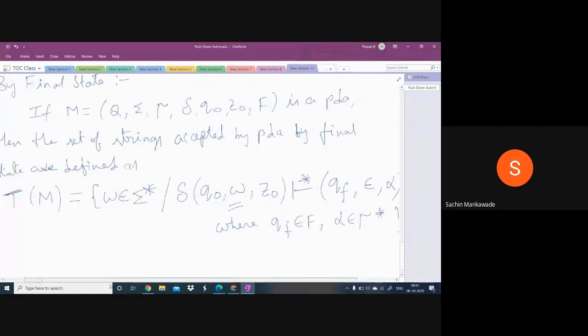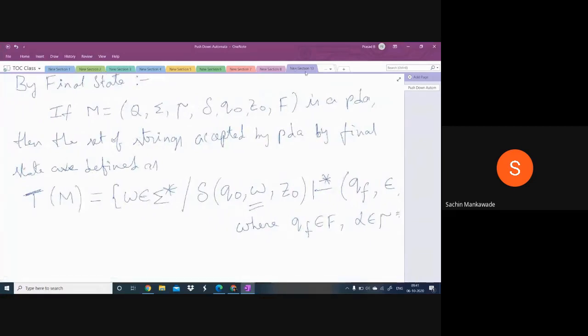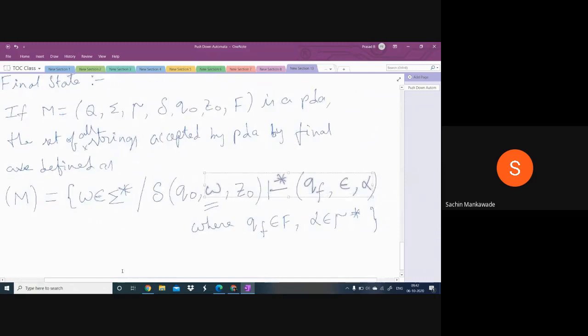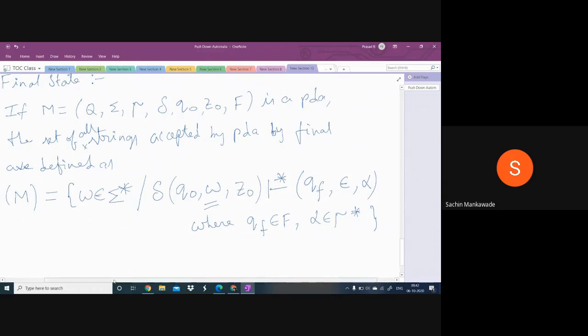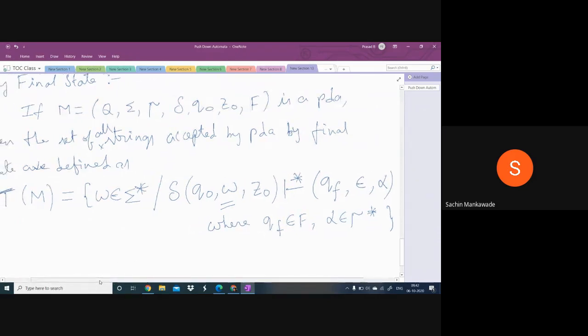So copy this, guys. If M is a PDA, then the set of all strings accepted by PDA by final state is defined as T of M. Here M is the PDA and the strings are W belongs to sigma star, and the string is said to be accepted if it starts from initial ID and reaches the final state and the string is empty. Copied?